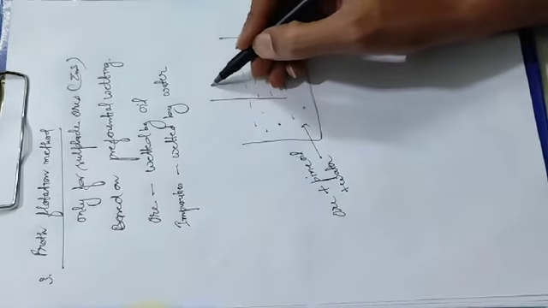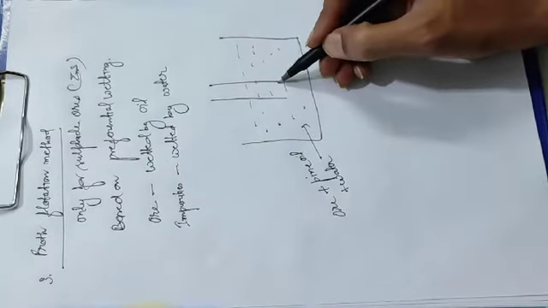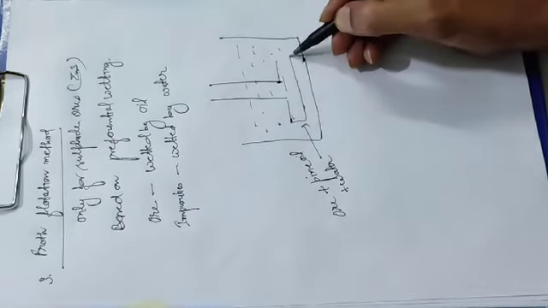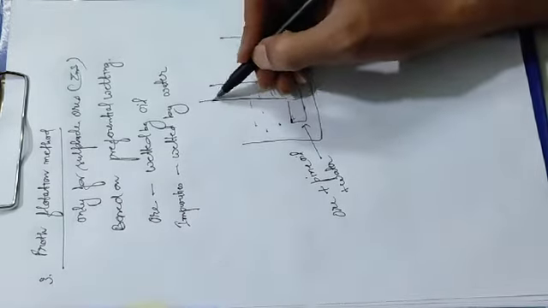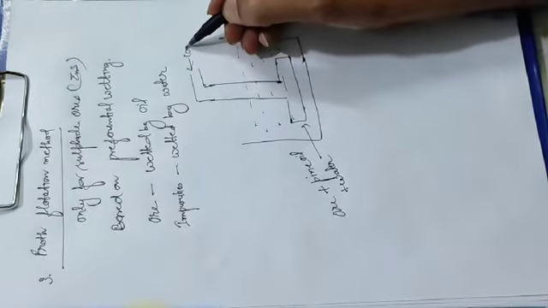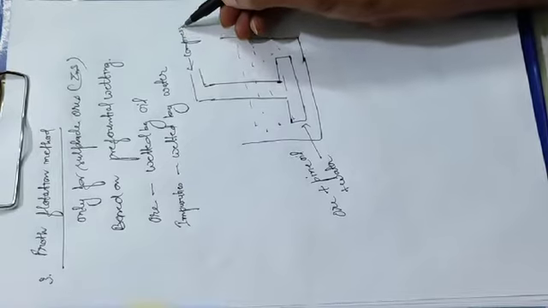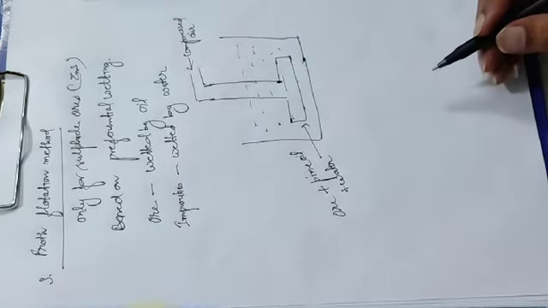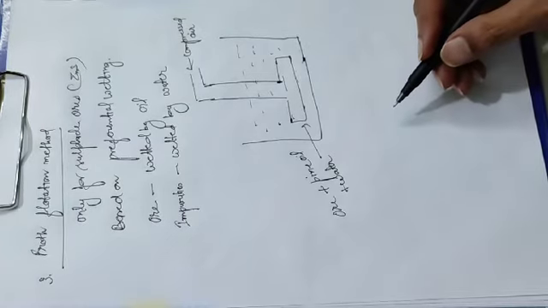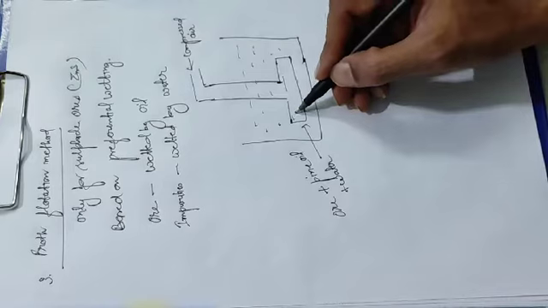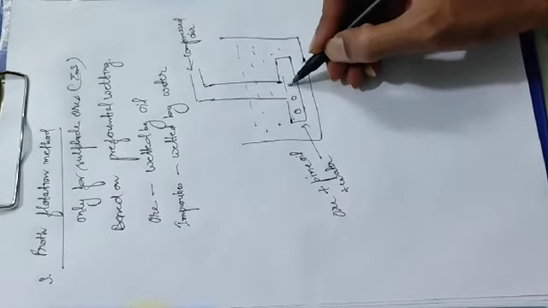Then one rotating blade is there. Here we pass compressed air. One example for you: if you take a cold drink bottle and blow air from your mouth, you must have seen the bubbling. The same situation is here.